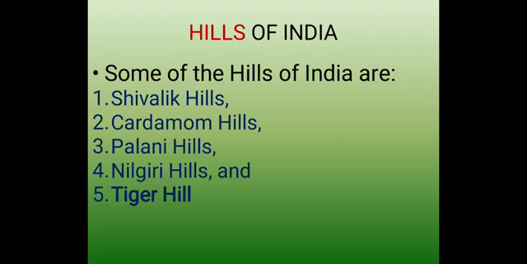Now we will talk about hills of India. We will talk about some of the hills in our country, India. First hill of India is Shivalik Hill. Second is Cardamom Hill. Third is Palani Hill. Fourth is Nilgiri Hills. And fifth is Tiger Hill. So I have taken only 5 hills of India, but there are many more hills in India. You can find other names of the hills also which are there in India.